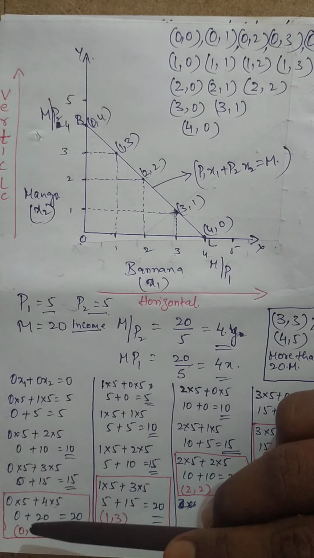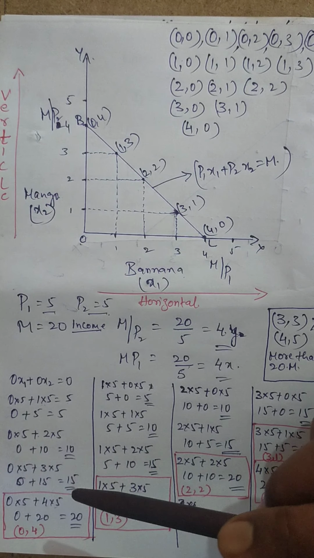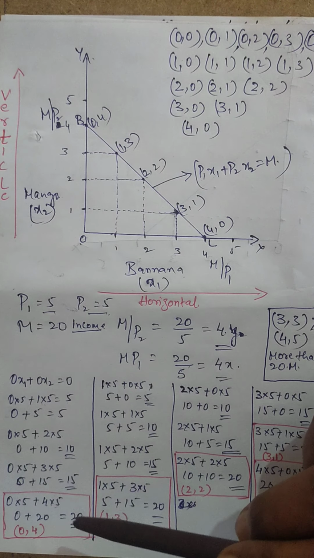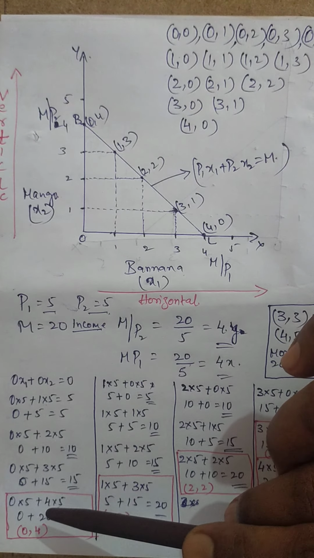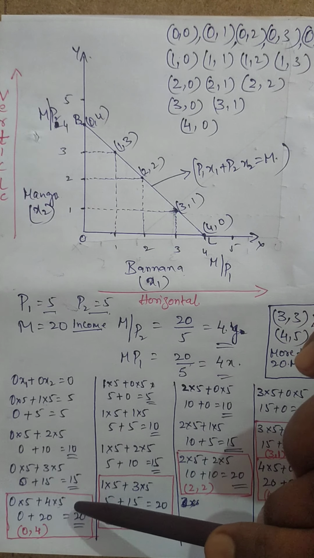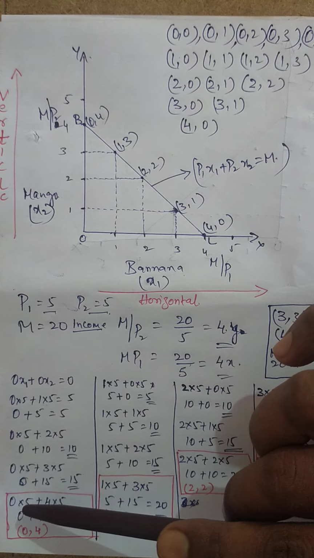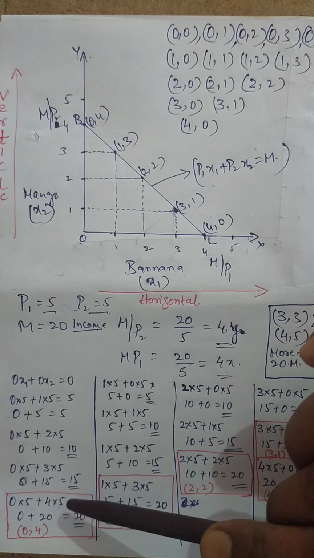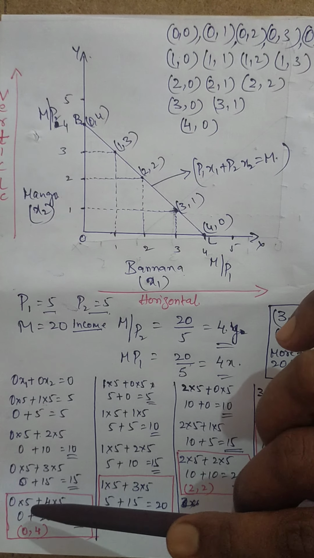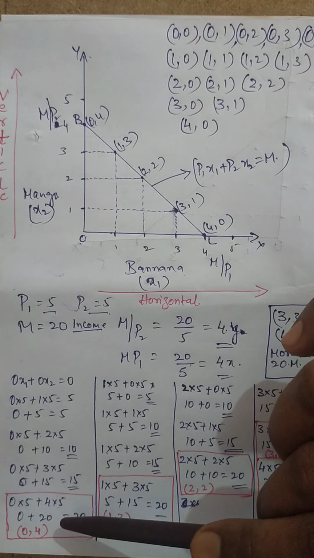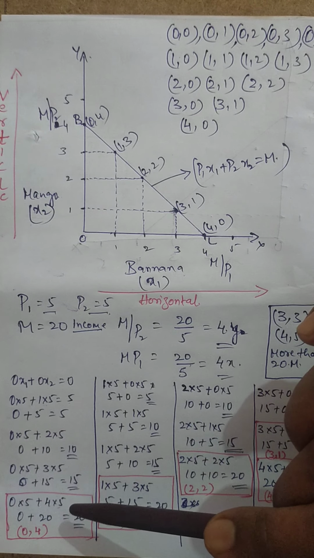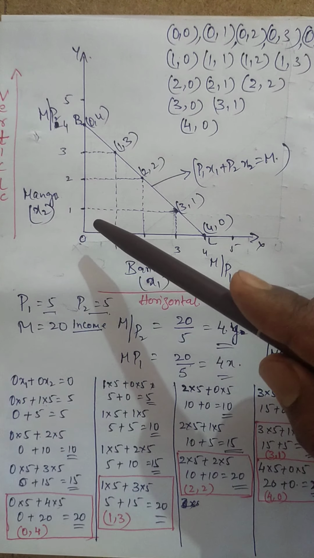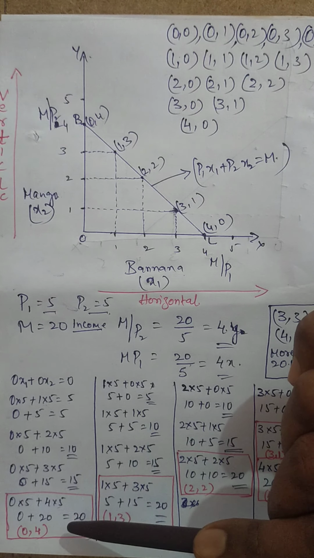Now next, I have put here in red ink a box. So what does this box say? Exactly what the income is spent on the two goods. Okay, see, it is 0, 5. That means 0 into 5 plus 4 into 5. That means 0 means no purchase of banana is taking place, whereas 4 units of mango are being purchased. So here the answer becomes 0, here it becomes 20, which means he has spent the complete amount on the x2 good, which is mango. So on the mango he has spent his entire income.